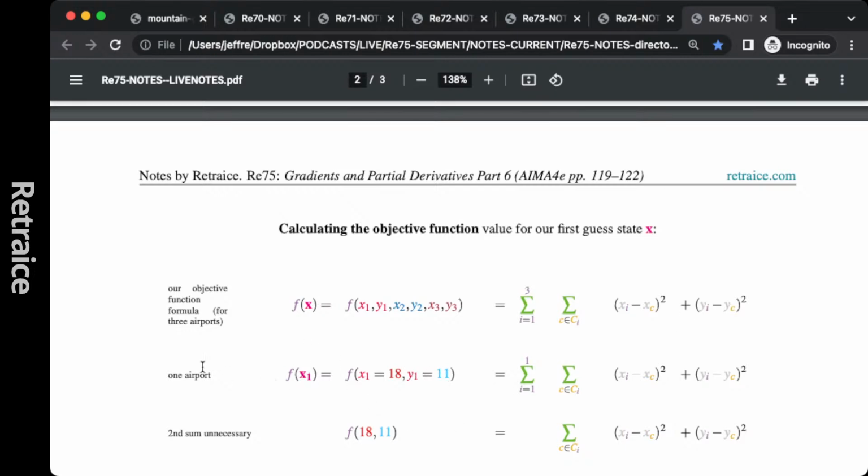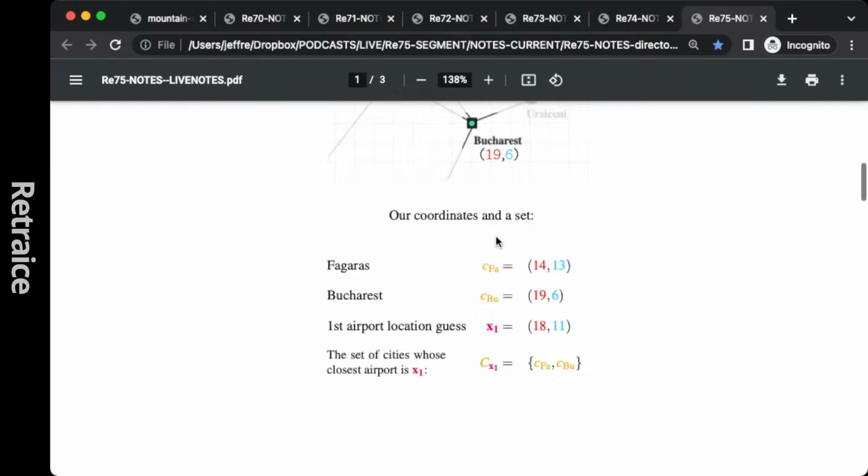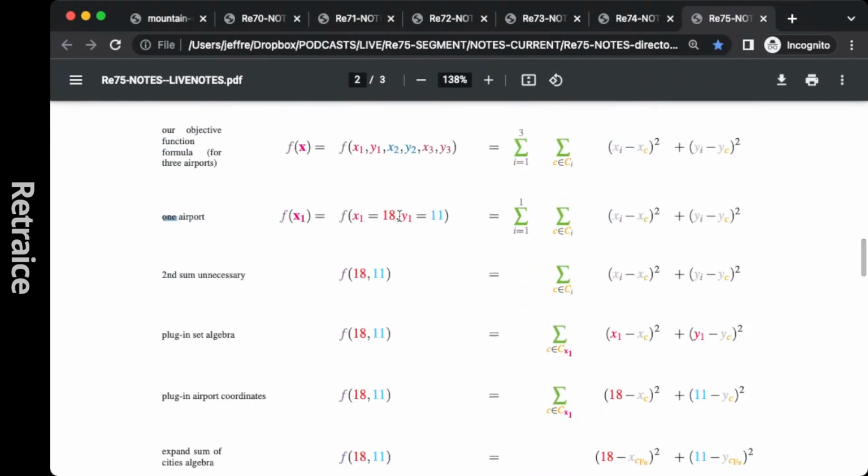In the second line, we start plugging in numbers. First, we plug in our first airport. Our airport is at 18, 11. Look at it. See? Told you. We plug in the airport here. We don't plug it in over here, for reasons I'll explain in a second. In the second line, we don't need this sum. We only have one airport.